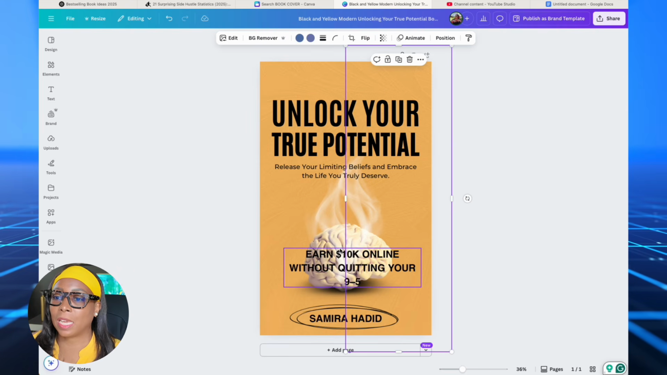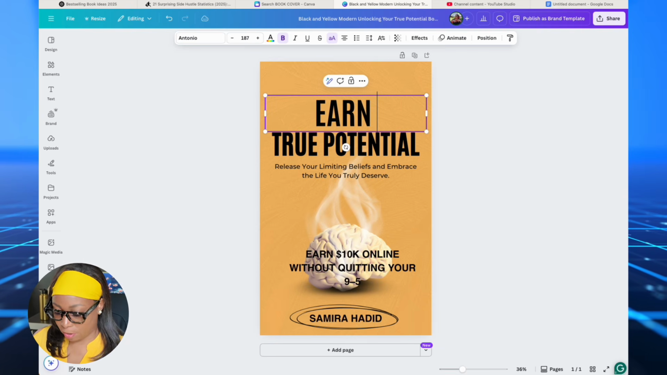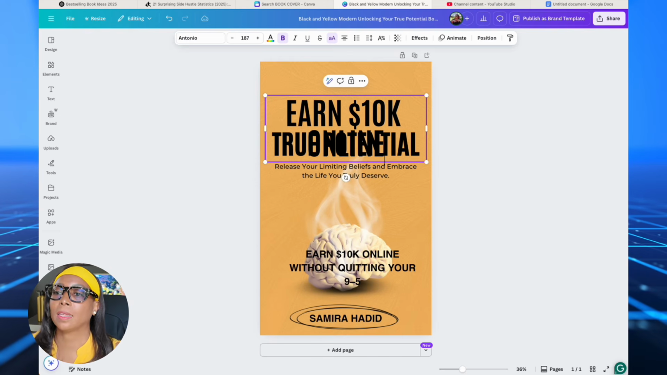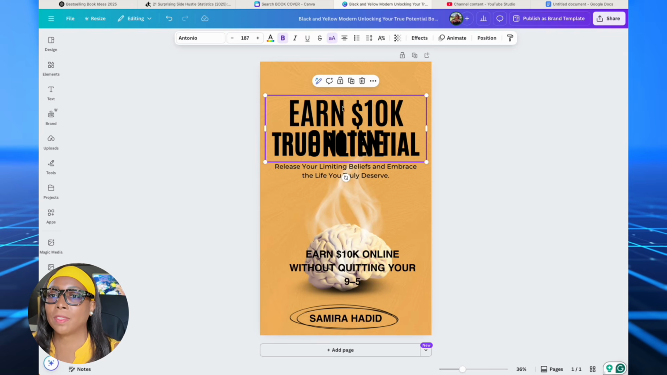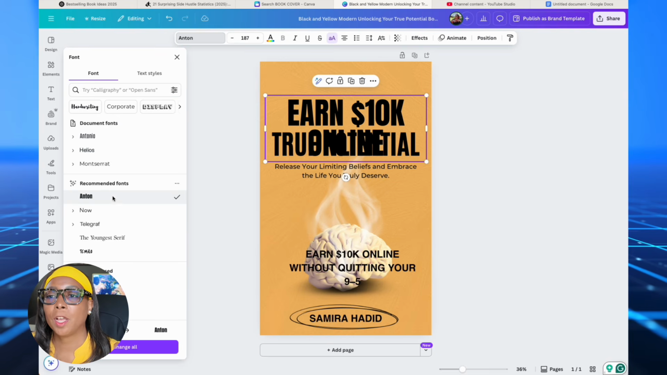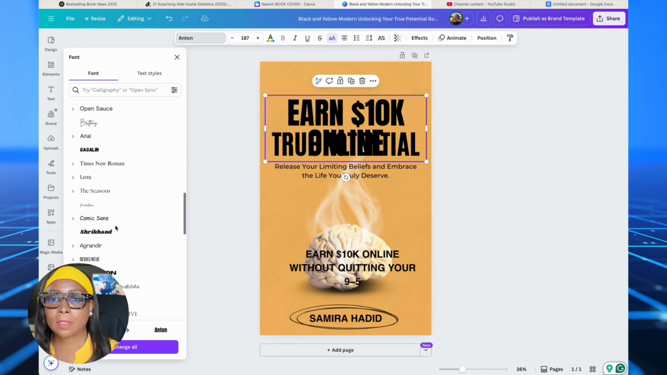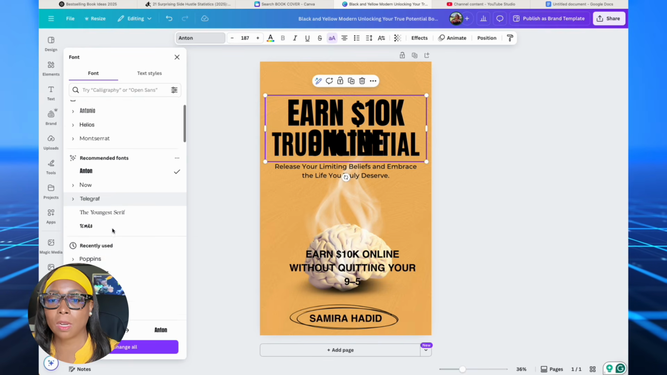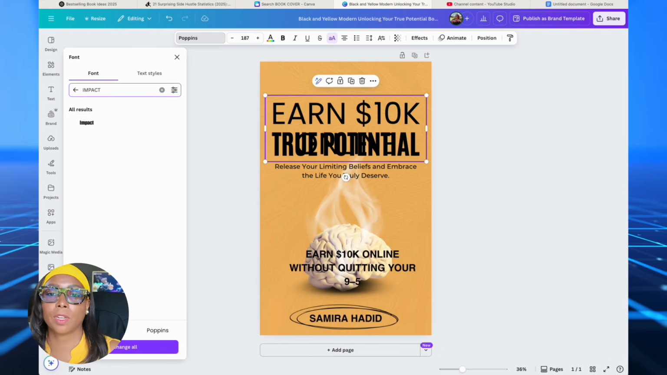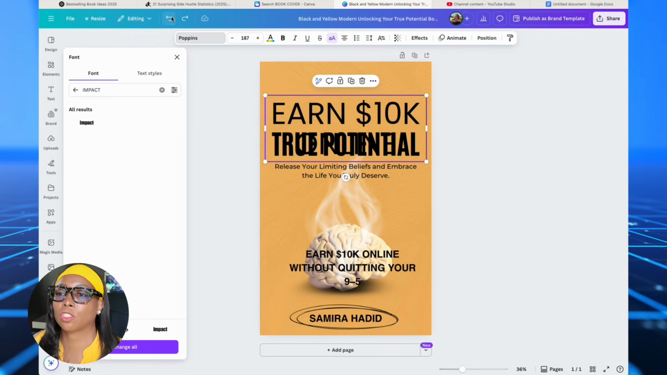And then here we're going to say earn 10K online. Let's try to fit that here. Earn 10K online. And we're going to need to make this smaller. I don't like the lower dollar sign, so I'm going to choose a different font that probably presents the dollar sign in a better way. I'm going to choose Impact. Where is Impact? It's a font that I use a lot, so it should be here. Let's just type it in. We're going to choose Impact. There we go. I'm not loving Impact actually. Let's go back.